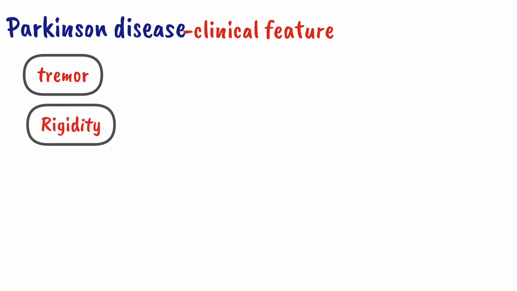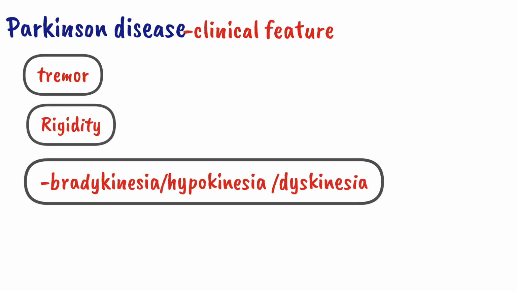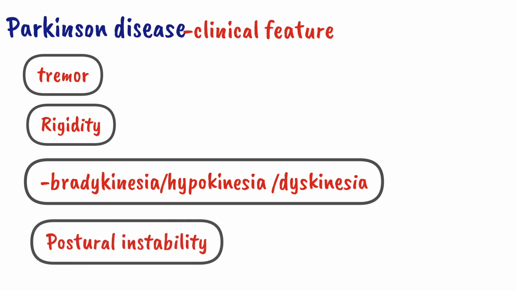Clinically, Parkinson disease consists of four diagnostic features. The first one is tremor, the second one is rigidity, the third one is bradykinesia or akinesia, and the fourth one is postural instability.